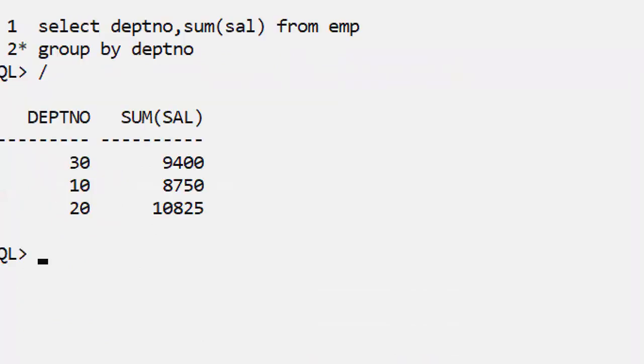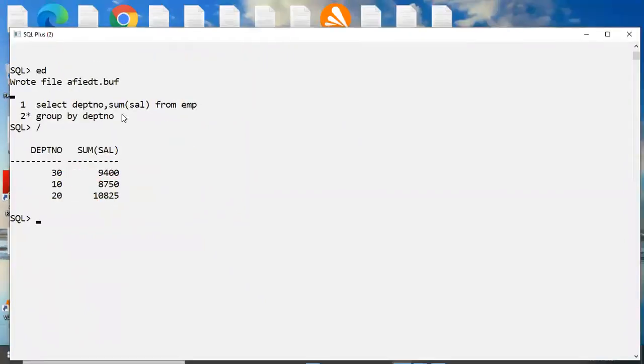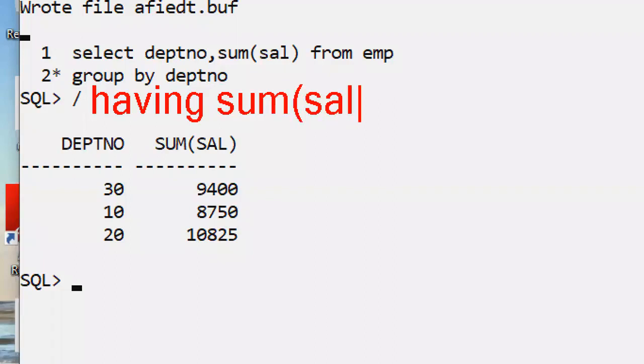Observe it here. In this query, it is easily understandable what an invisible group function means. 10th department sum of salary, 20th department sum of salary, 30th department sum of salary. Having clause means if you want to restrict these groups, we use the having clause. In yesterday's class, you observed how we write the having clause. In that case, whichever values you display, only those columns we use. Suppose having sum of salary is greater than 9,000. Yesterday I told you, right?